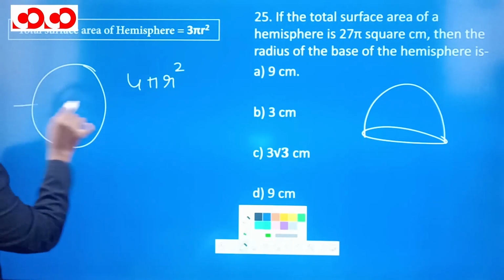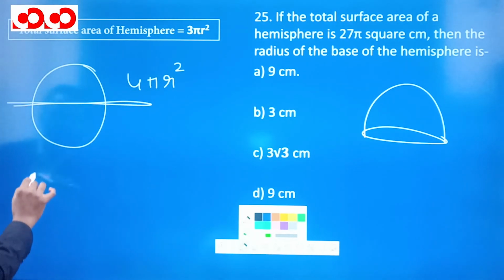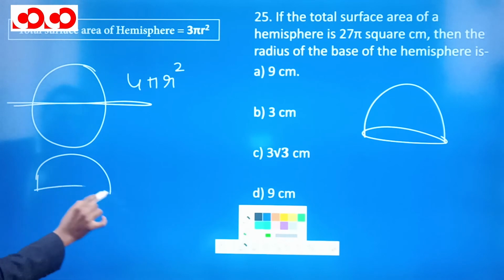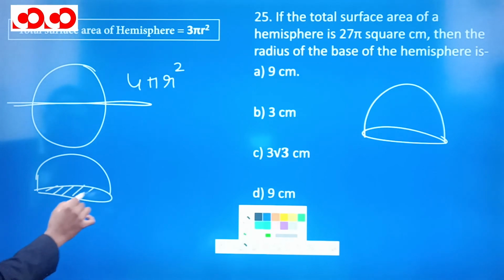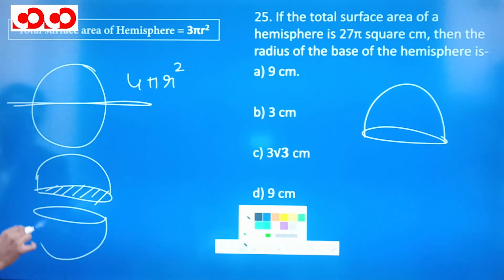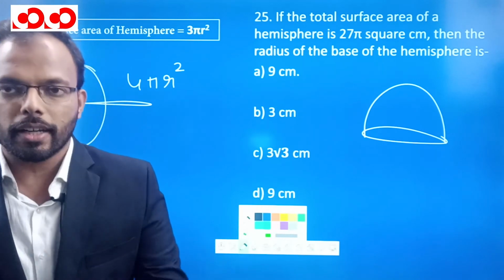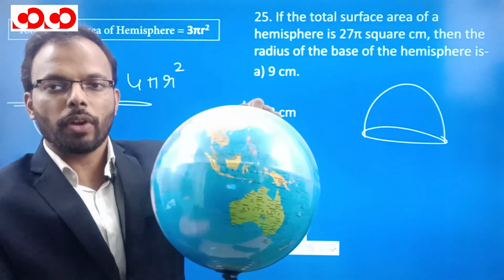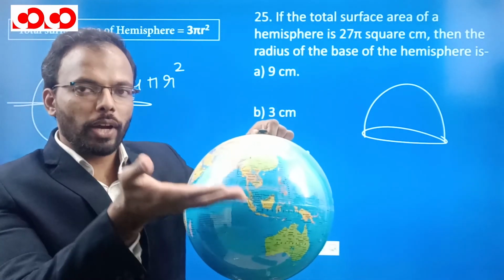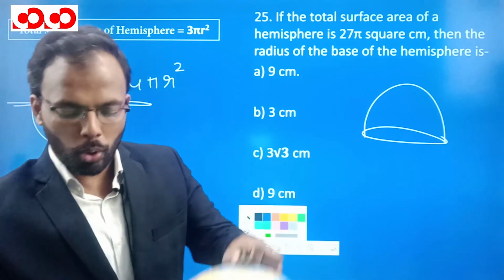Now when we are cutting it from in between, what happens? There will be two circles coming out. Here will be one circle extra and here will be another circle extra. When we make a cut, for example, if this is a full sphere, there will be two circles, one in the above section and one in the lower section.